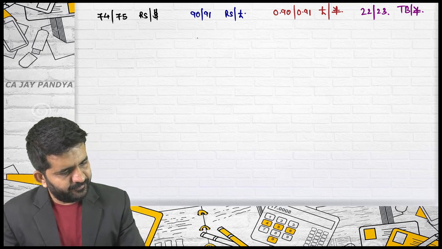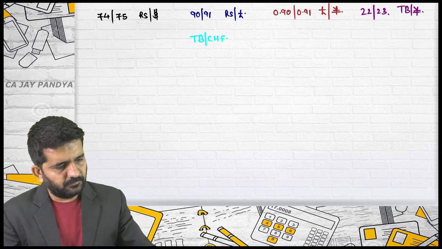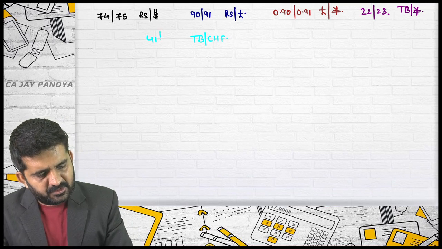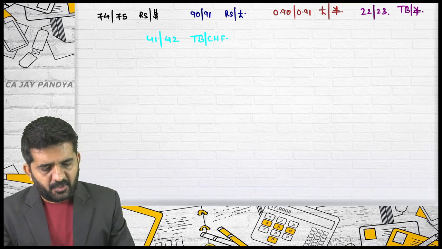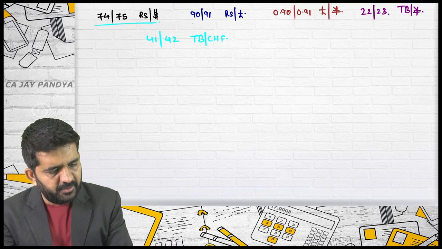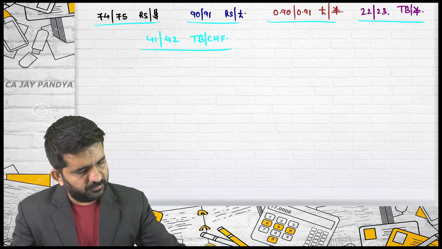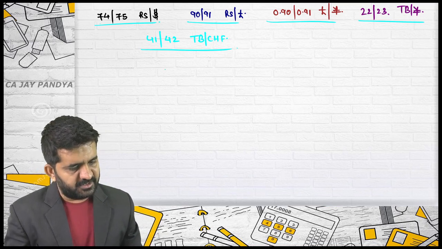The next rate is Thai baht per CHF, which is 41/42. These are the 5 rates available: 1, 2, 3, 4 and 5. Yen comes 2 times, rupees comes 2 times, and dollar and CHF come 1 time each.